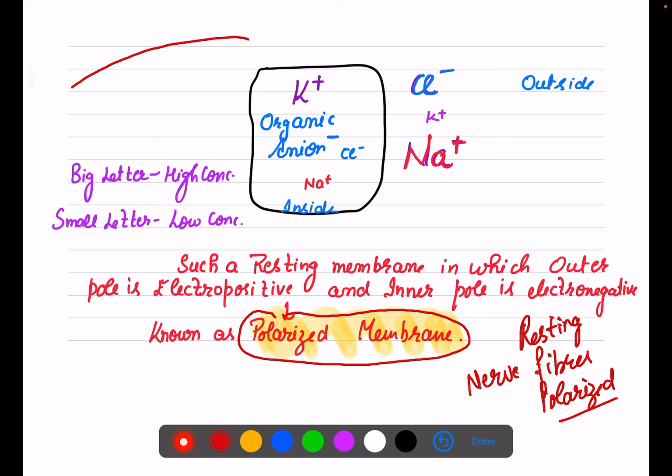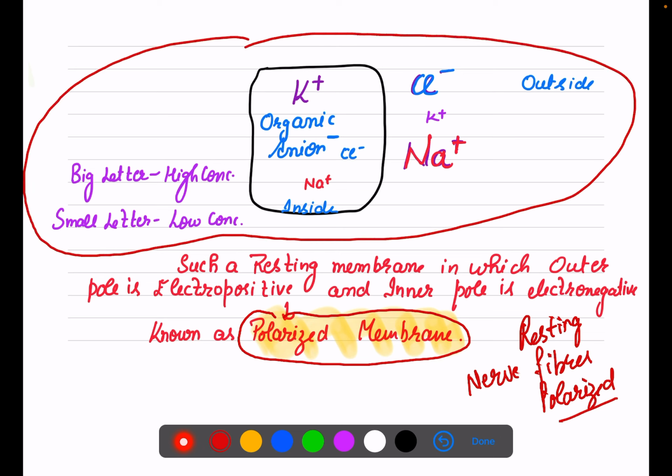If I draw a cell, as you can see, on the outer side these sodium and chloride ions are more, and on the inner side the negative ions and potassium are more. Sodium is also there, but not in much concentration. So when there is positive charge on the outer side of the membrane and negative on the inner side, this type of nerve fiber is known as a resting nerve fiber, as well as polarized. I will better use the word polarized, and it is observed at the resting stage.